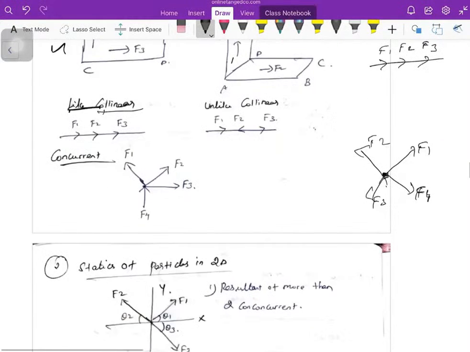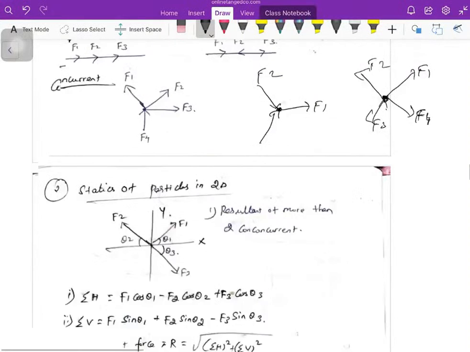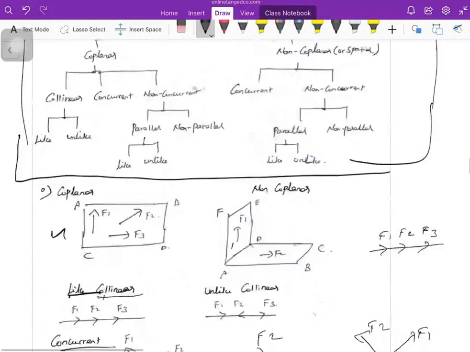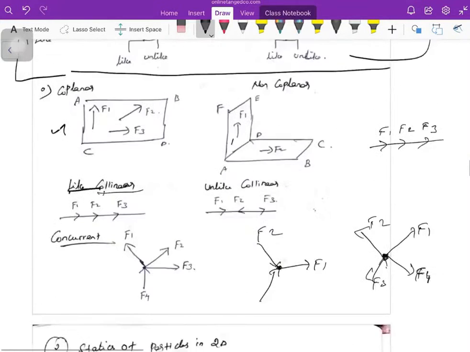See this diagram: the lines of action of F1, F2 and all the forces intersect at a common point, so you can say it is a concurrent force. These are the basics; all other things can be derived from these two types itself.